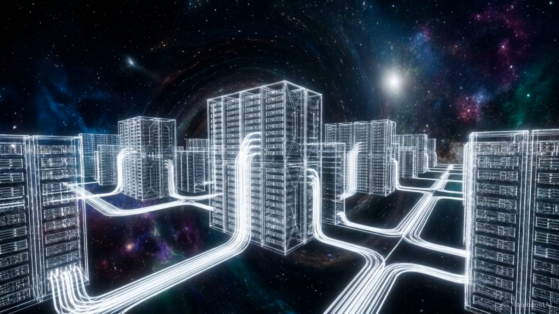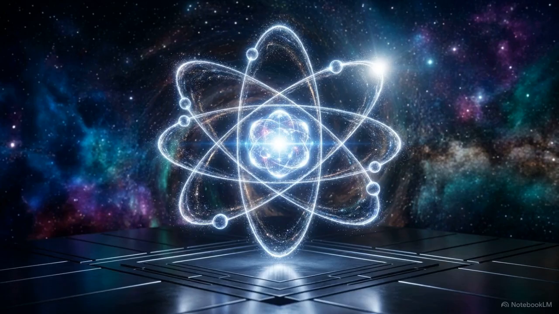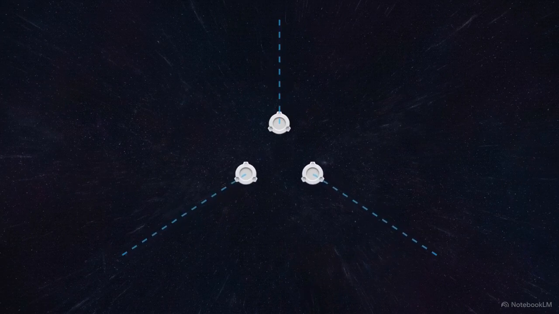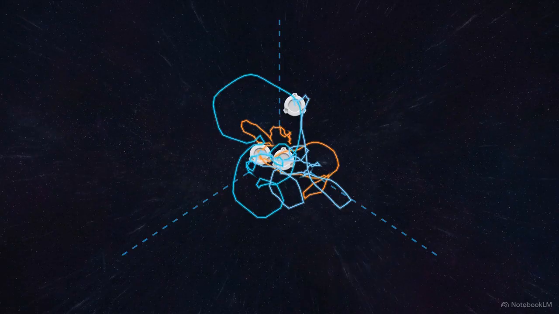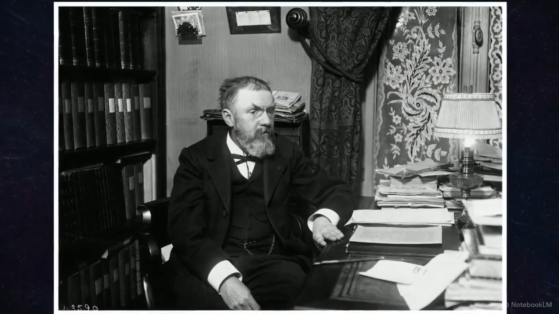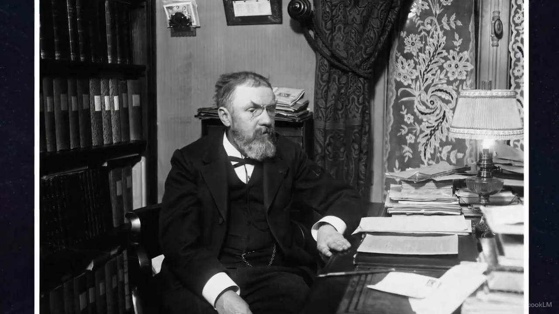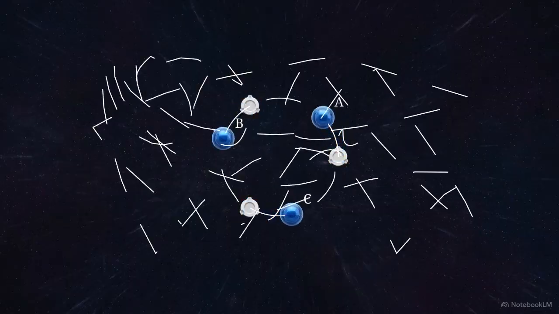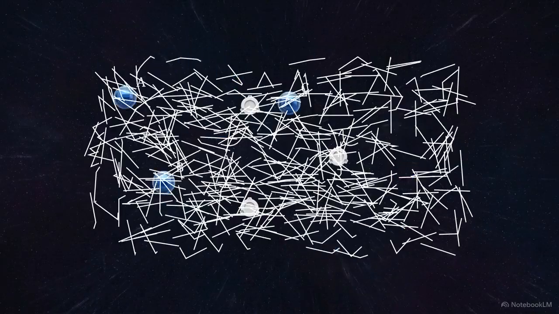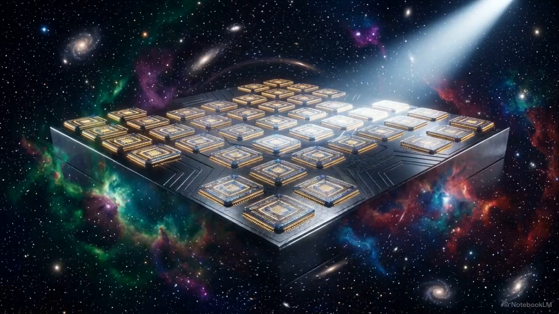The math required to stabilize these massive online networks is identical to the framework needed to resolve the oldest errors in our understanding of quantum mechanics. For 3 centuries, physics has attempted to map the universe by tracking the linear trajectories of discrete objects moving through a void. In 1890, Henri Poincaré proved that this approach is limited. When you try to track the linear paths of 3 interacting bodies, the equations break down into the unsolvable chaos of the 3-body problem. Modern quantum engineering still follows this linear logic.